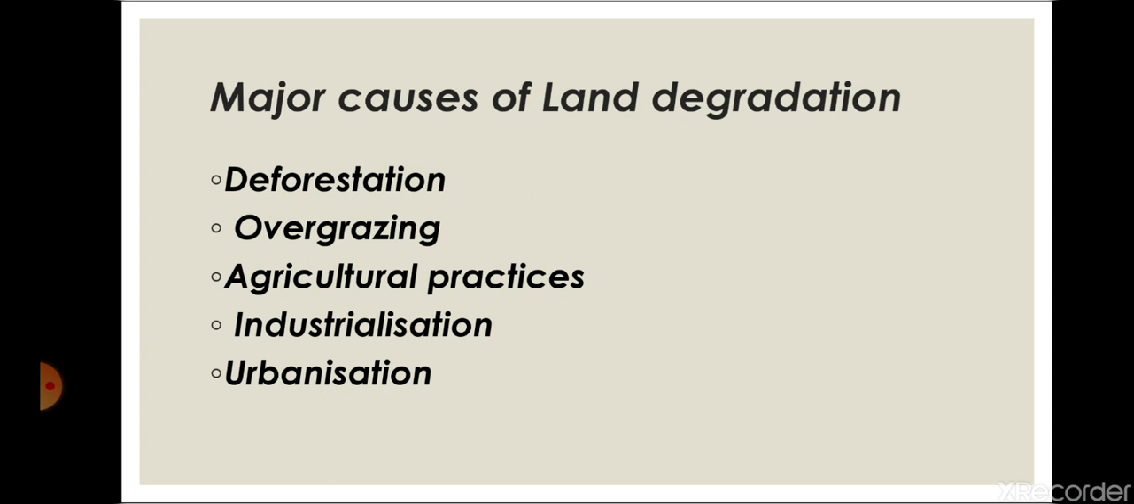Now agricultural practices. The modern agricultural practices involve excessive use of chemicals. Nowadays, for growing more and more crops, we are using fertilizers and pesticides that are adversely degrading the natural quality and fertility of the land. Use of excessive fertilizers and pesticides is degrading the quality of the soil. The soil is losing its fertility due to the use of excessive fertilizers. So that is one cause of land degradation.